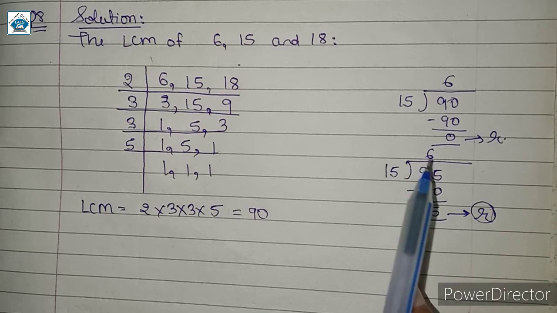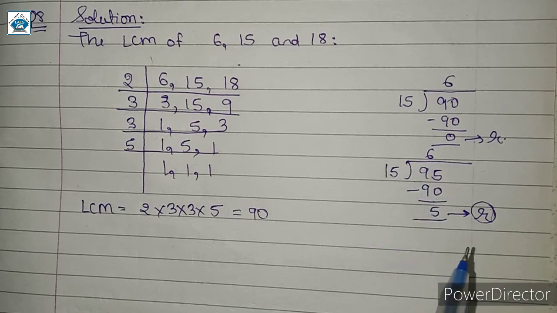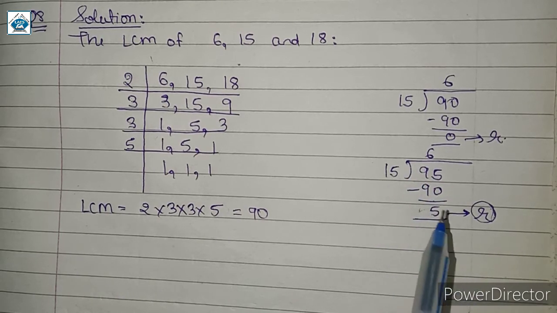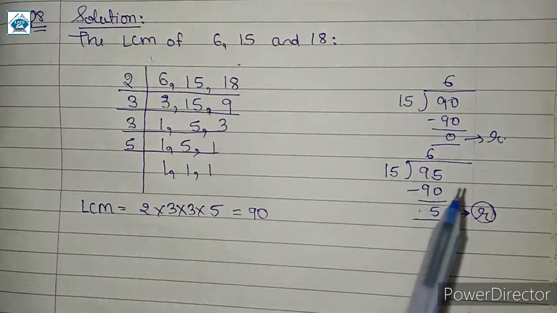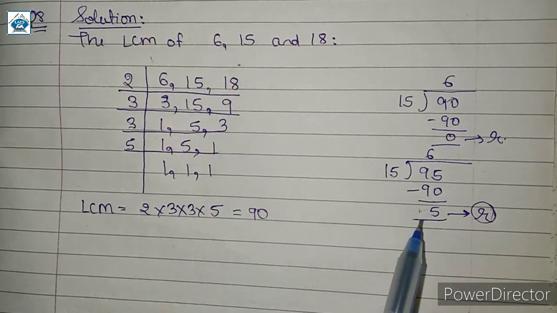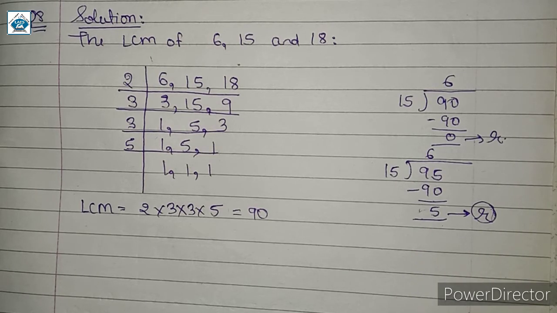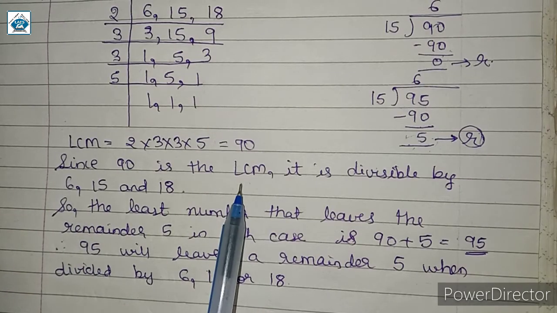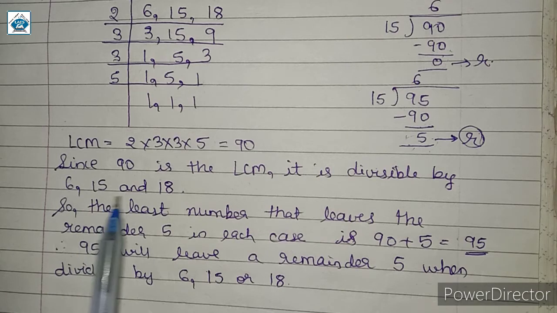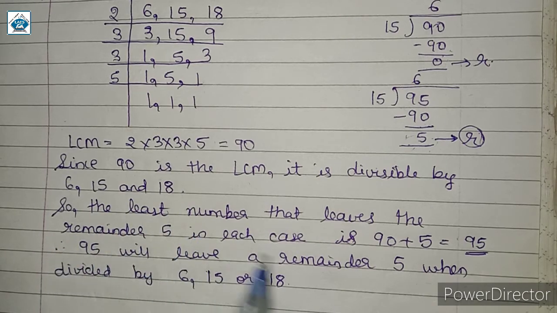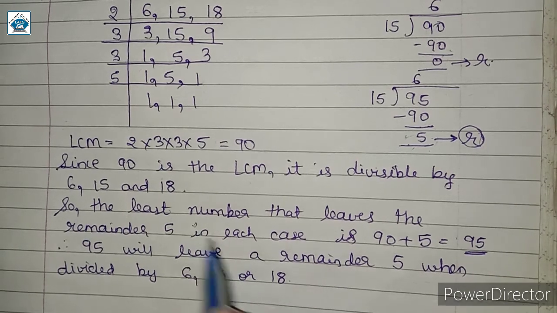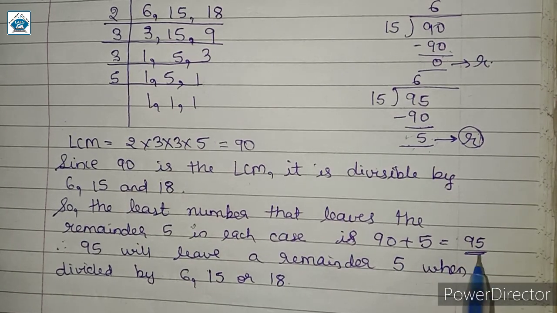Similarly जब हम 95 को 6 से divide करेंगे we will get the remainder 5, and same for 18. When we divide 95 with 18 we will get the remainder as 5. So the answer is 95. That is the number which leaves the remainder 5 in each case. Since 90 is the LCM, it is divisible by 6, 15 and 18. So the least number that leaves the remainder 5 in each case is 90 plus 5, which is equal to 95.